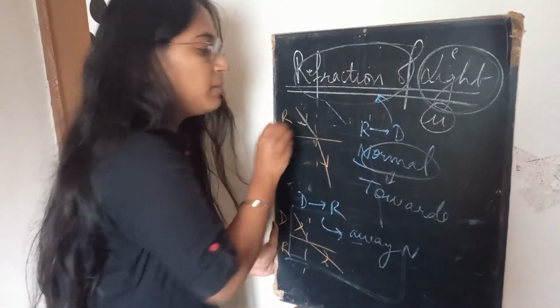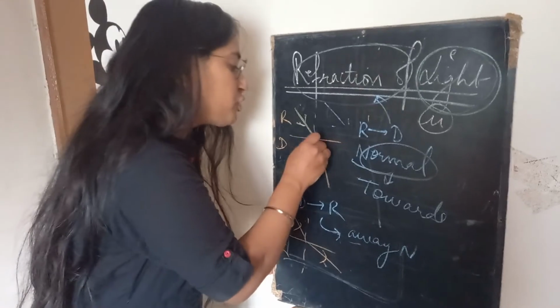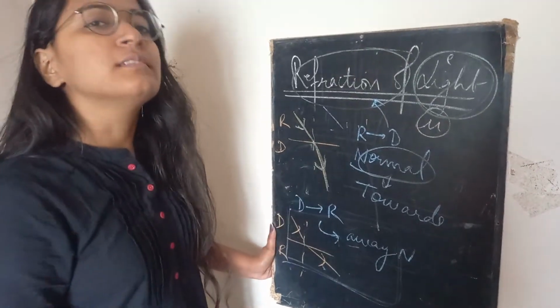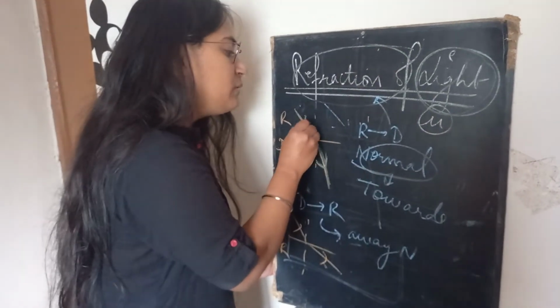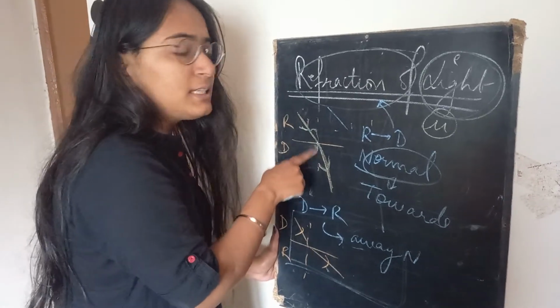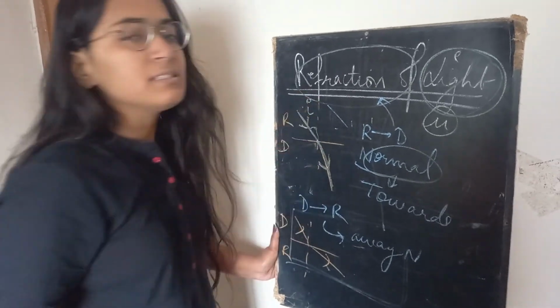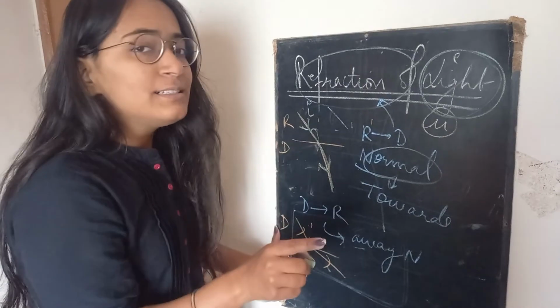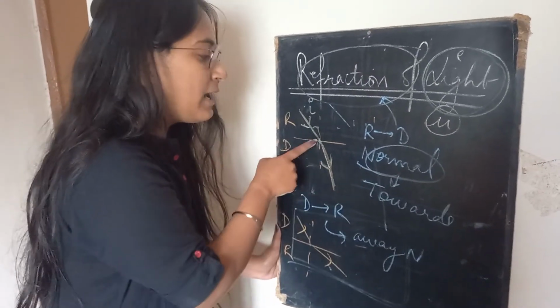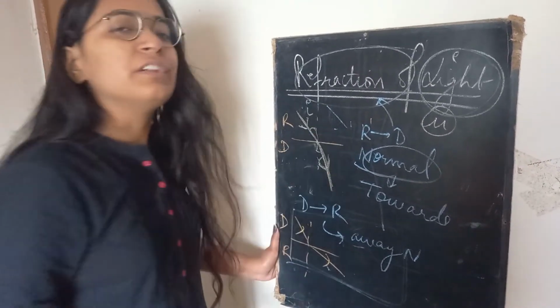One more little thing that I should mark. This is called an incident ray. The ray which got bent is called the refracted ray. The angle made between the incident ray and the normal is called the angle of incidence, and the angle made between the refracted ray and the normal is called the angle of refraction.